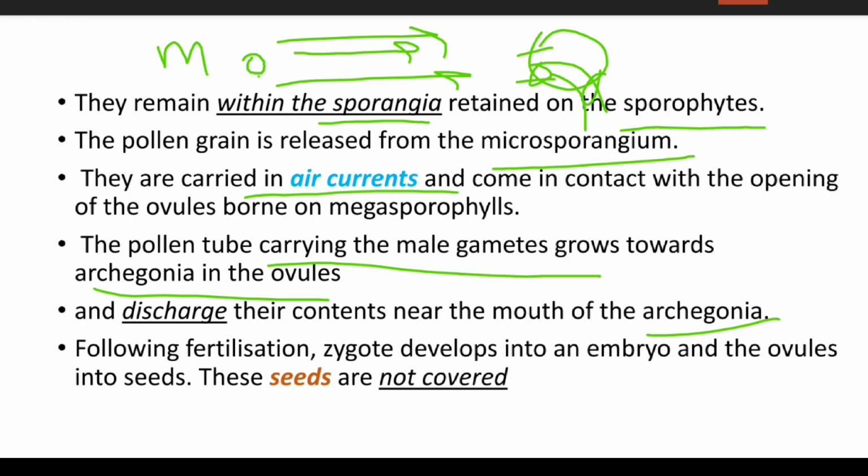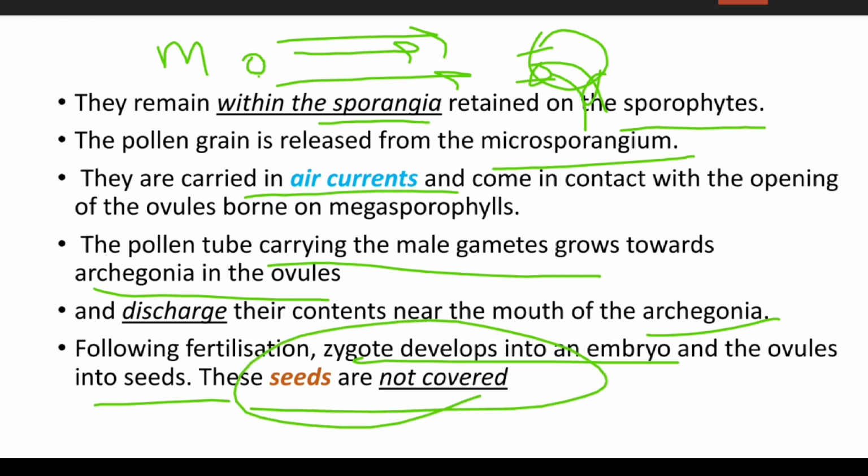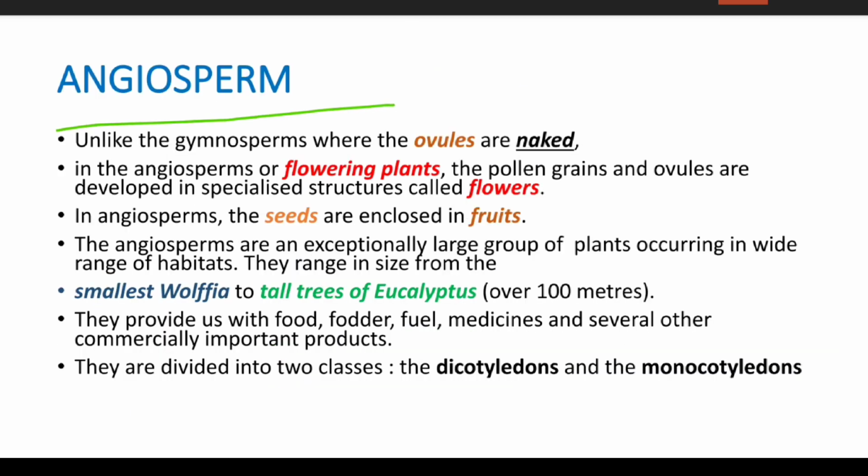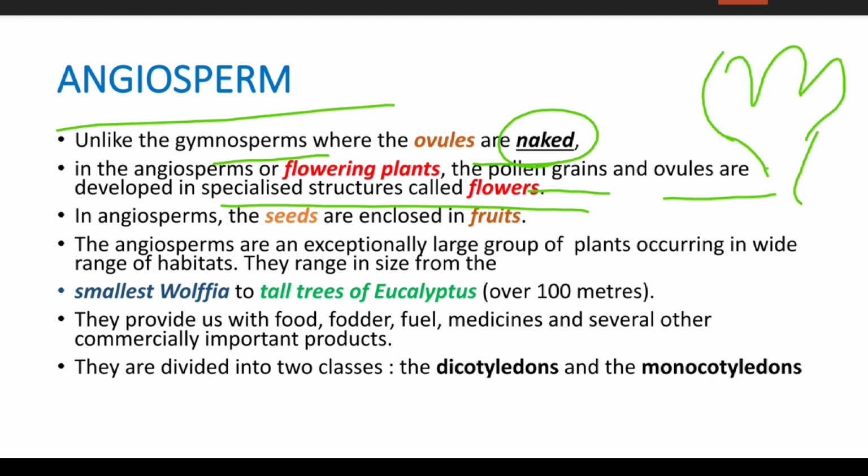Following fertilization, the zygote will develop into an embryo and the ovule will develop into a seed. But this seed is not covered and is naked, it is exposed. Angiosperms, unlike the gymnosperms where the ovules are naked, are flowering plants. In angiosperms the ovule is developed within a specialized structure called a flower. The seeds are enclosed in the fruit, so the fruit will bear a seed enclosed within it.